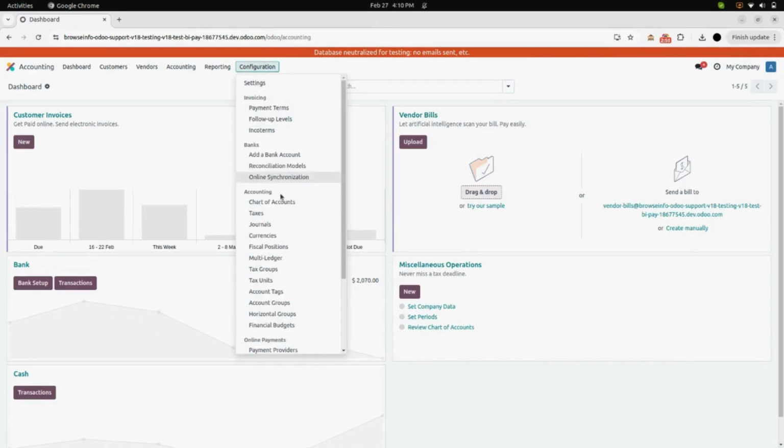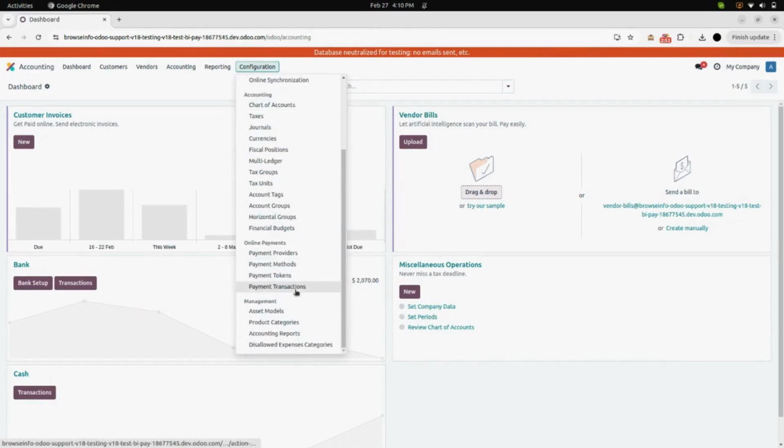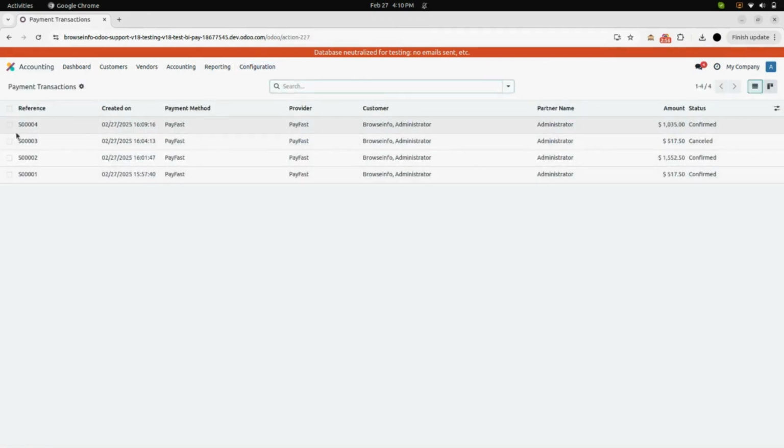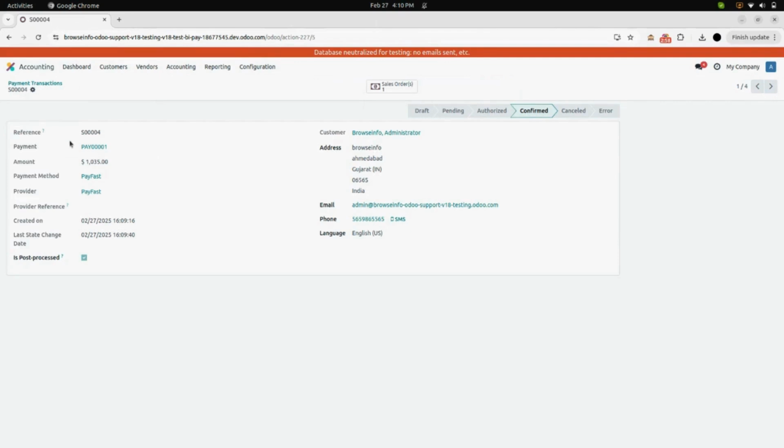Under configuration, we will find a menu for payment transactions. Here you can see the payment transaction we just did of sale order number 4. Here you can see the amount, payment method and payment provider. Also you can see the payment transaction is in confirmed state.